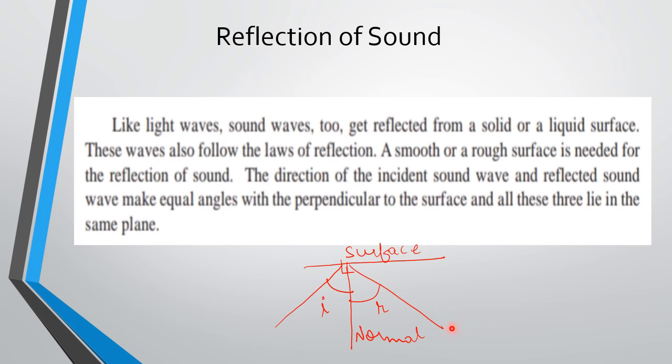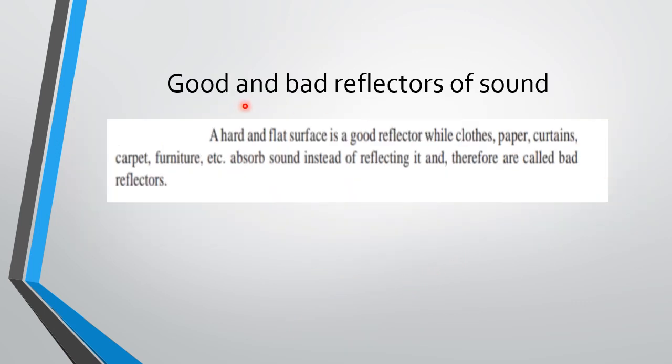Depending upon the surfaces, we have good reflectors and bad reflectors of sound. A hard and flat surface is a good reflector. Good reflector means it reflects the sound and does not absorb it, so that we are able to hear clearly. While clothes, paper, curtains, carpet, furniture, etc. absorb sound instead of reflecting it, and therefore they are called bad reflectors.